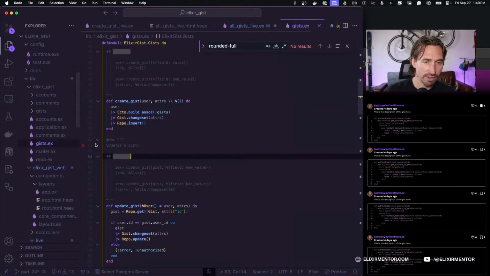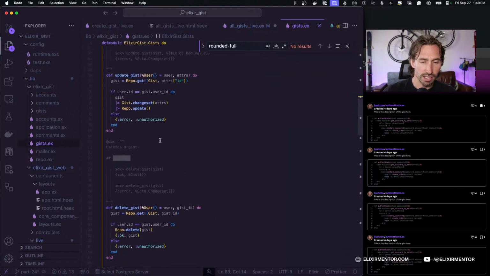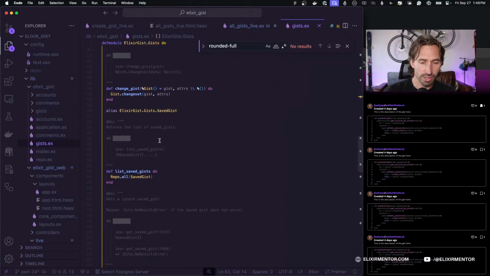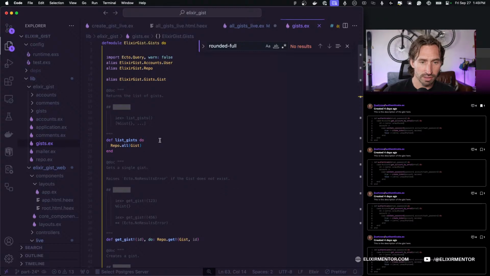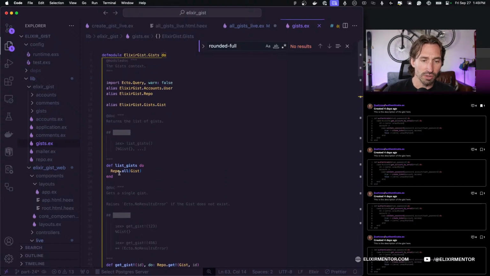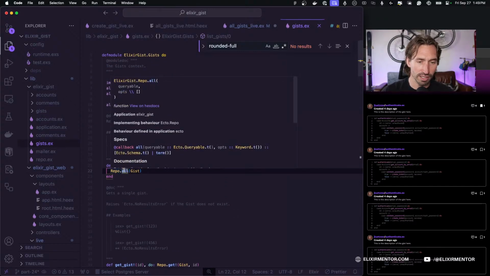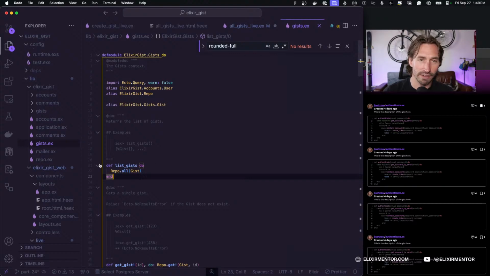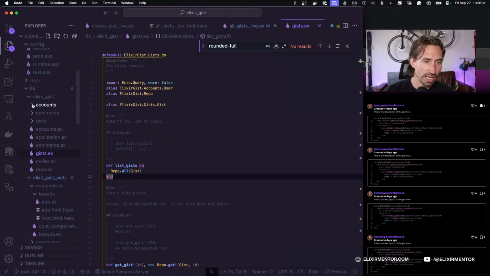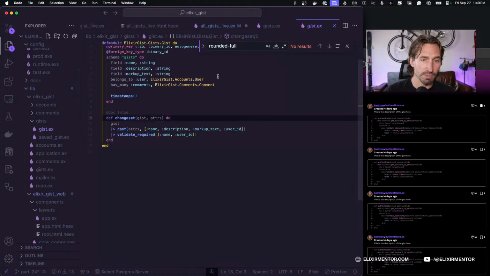Context. So we have our gist. Yeah, so we're not preloading the user because if we look at our gist schema, it does belong to a user. So we're going to be able to preload it.